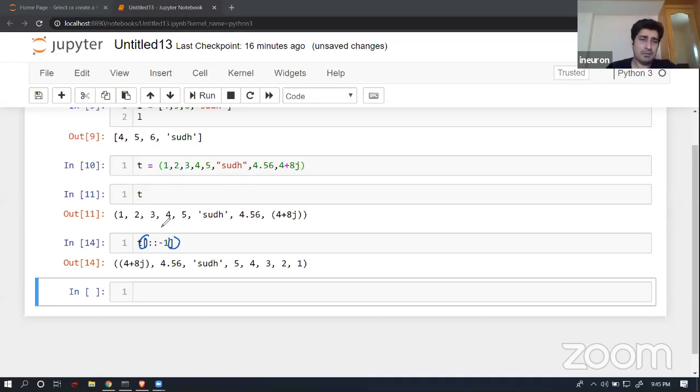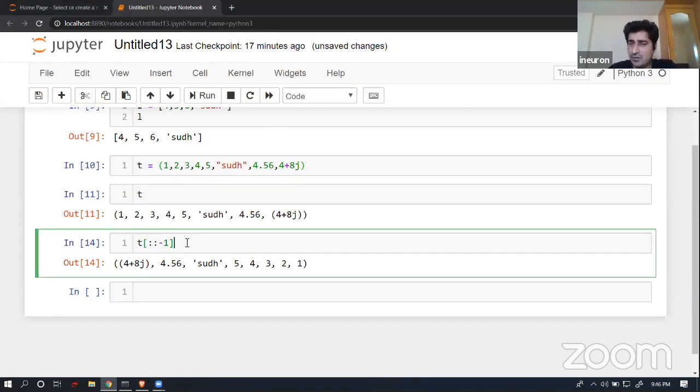Again, you might be wondering why we are talking about tuples, or why people created tuples if every operation that we have discussed inside a list is supported by tuples. Then what is the need of creating this particular tuple collection or tuple data structure? I will talk about that very soon. Slicing wise, you can access data in a similar way.